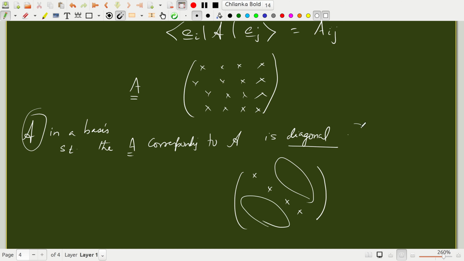So what is that basis? What is that special basis? Well, it turns out that the basis wherein a given matrix or an operator becomes purely diagonal is its own eigenbasis. That is, if you express a matrix in a basis set containing its own eigenvectors.